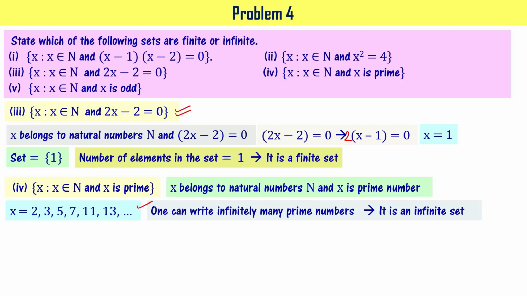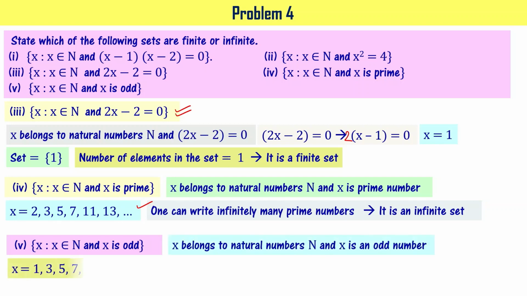Let's take a look at the next subpart, that is {x : x belongs to N and x is odd}, meaning x has to be a natural number and x has to be an odd number, right? So the series, if you write, will be 1, 3, 5, 7, 9, 11, 13, 15, and so on.